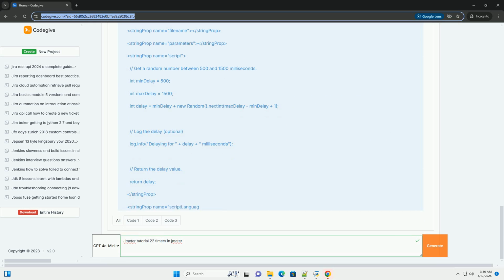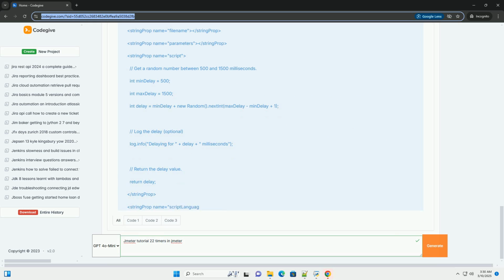4. Poisson random timer. Functionality. Introduces delays following a Poisson distribution. The Poisson distribution models the probability of a given number of events occurring in a fixed interval of time or space if these events occur with a known average rate and independently of the time since the last event. It's useful when simulating the frequency of independent events. When to use. Simulating scenarios where events occur randomly but at a known average rate, like users accessing a specific page at unpredictable intervals.